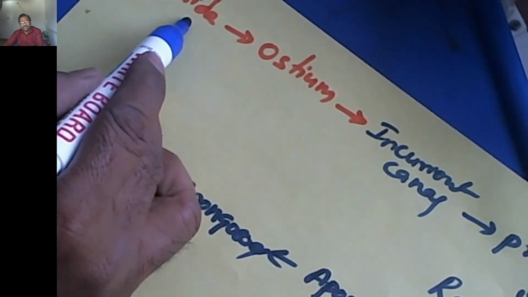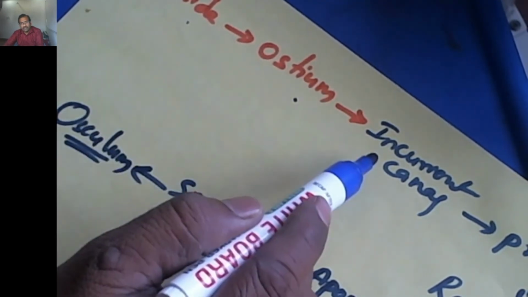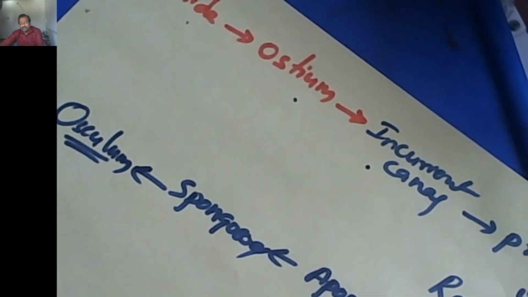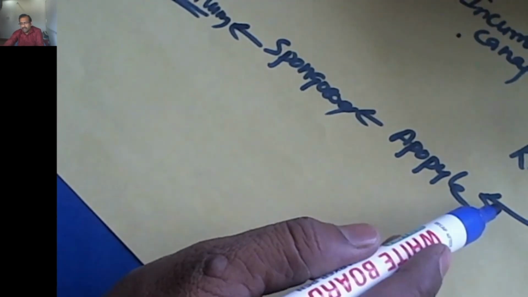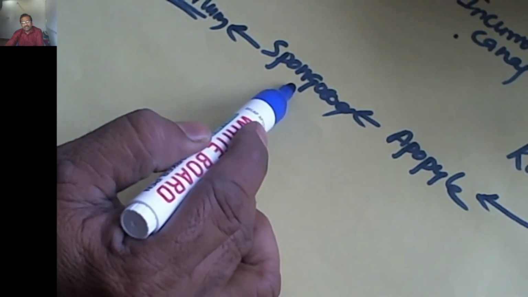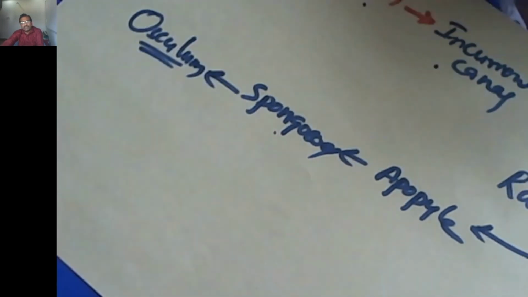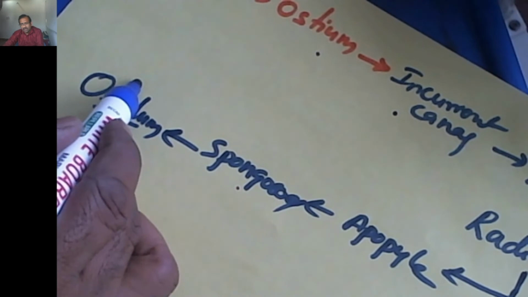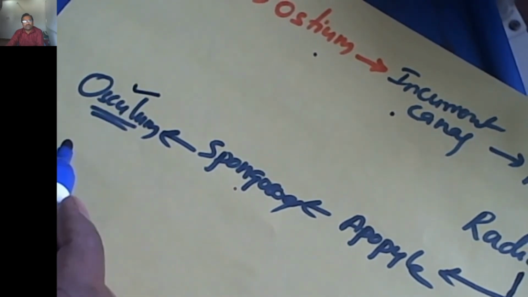So from the outside to the ostium, incurrent canal, prosopyle, radial canal, and from the radial canal through the apopyle into the spongocoel, and from the spongocoel out through the osculum. This is the movement of the water in the water canal system in the porifera or sponges.